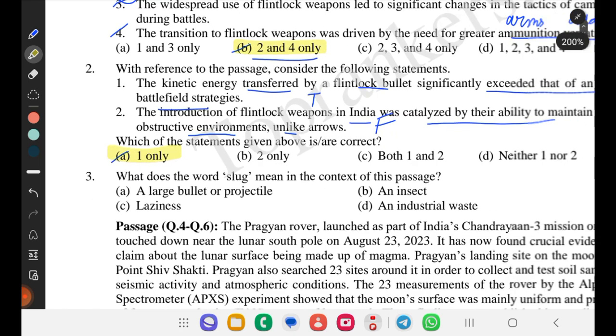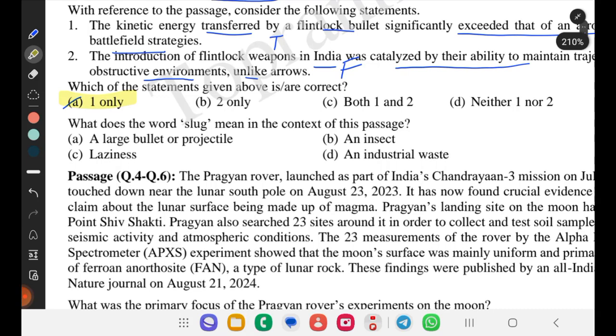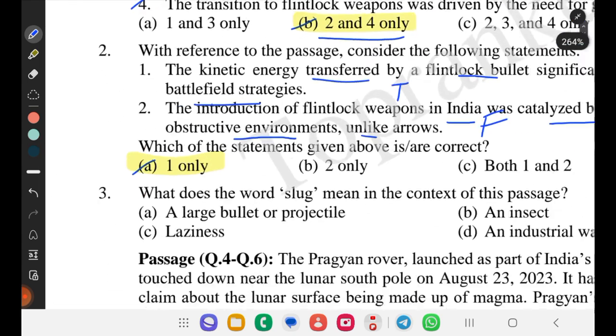Let us get into the last question. What does the word slug mean? I told you slug means a single bullet projectile. Okay, so option A would be correct.